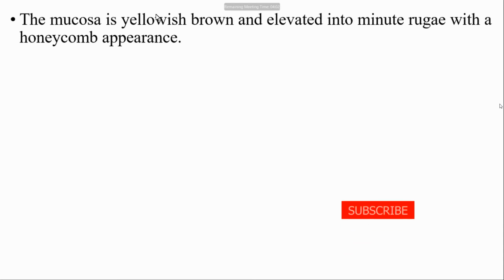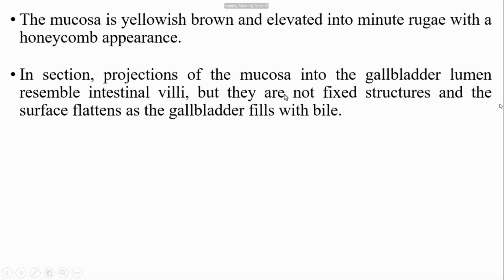Just like rugae, these are the mucosal foldings present in the gallbladder, but only in the empty gallbladder. In the distended gallbladder they are absent. They look like a honeycomb; I have already shown you the honeycomb appearance of the gallbladder in the picture. In sections, projections of the mucosa into the gallbladder lumen resemble intestinal villi, but they are not fixed structures, and the surface flattens as the gallbladder fills with bile. So in the empty gallbladder they look like villi, but in the distended gallbladder they are absent.